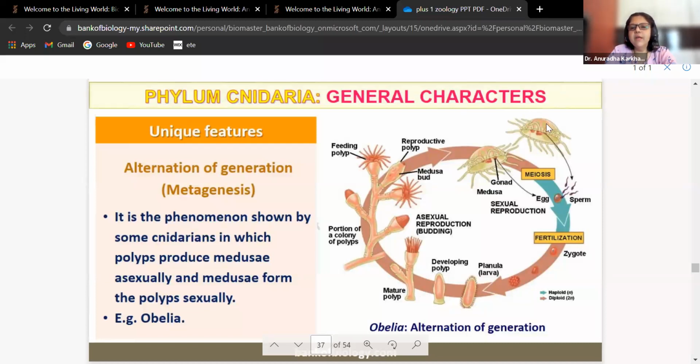So the polyp will give rise to medusa. Medusa will give rise to polyp. So there is alternation of generation. Just as in case of plants, sporophyte gives rise to gametophyte. Gametophyte gives rise to sporophyte. In the same way, here polyp gives rise to medusa. Medusa gives rise to polyp. Okay? Still any confusions, my dears? Cnidarians? We have seen three unique examples, yes? So you have to remember all of them, but they are easy, of course.